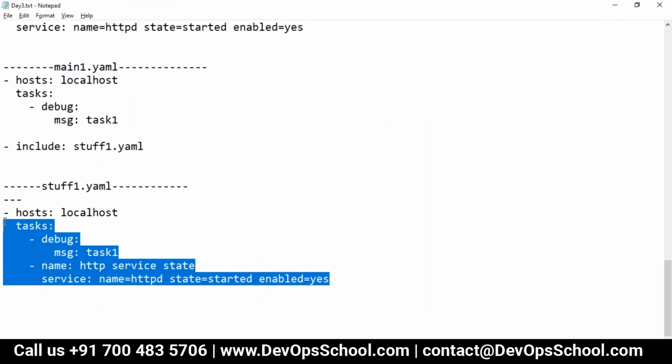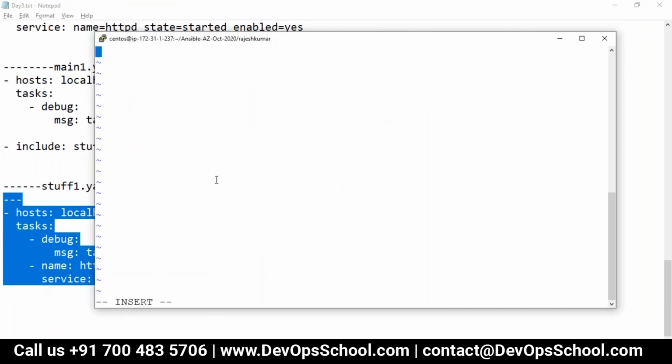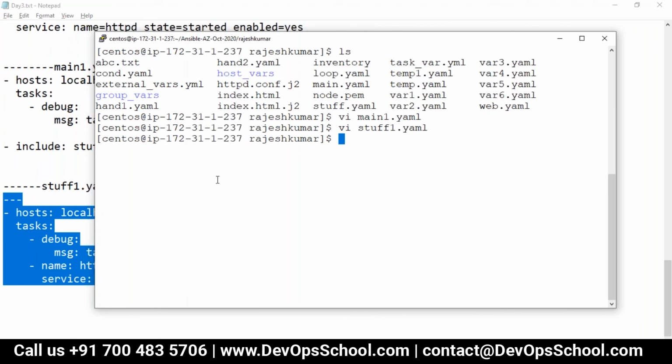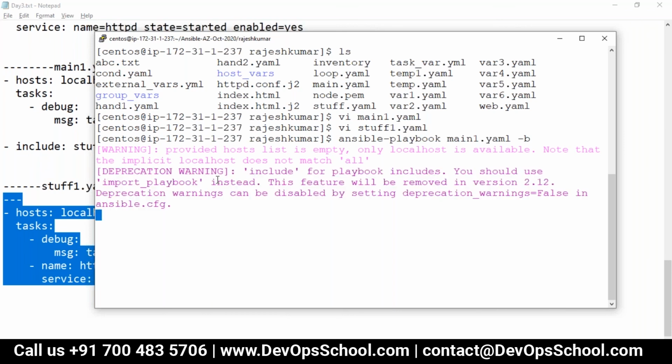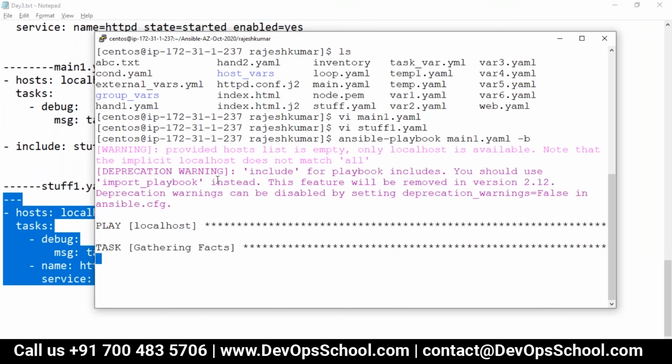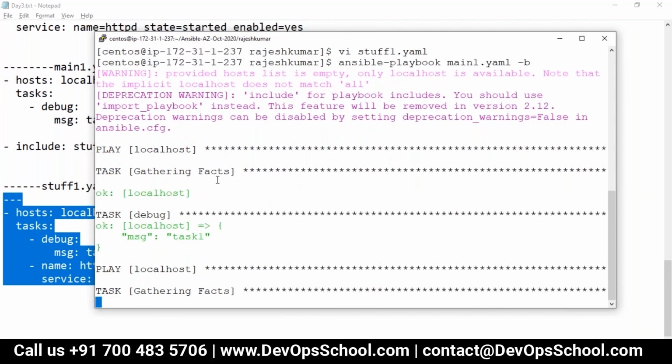Same code, and run. No error so far. This is taking more time, but it's okay.